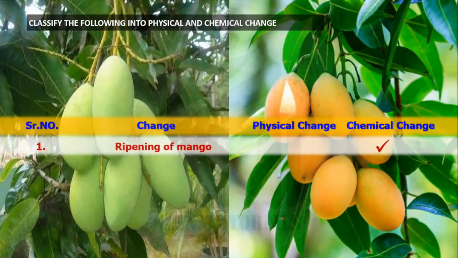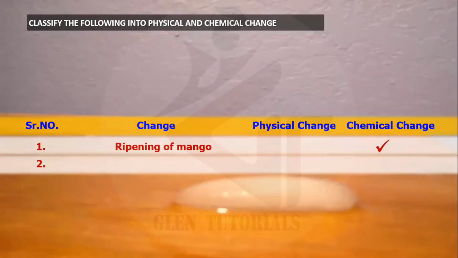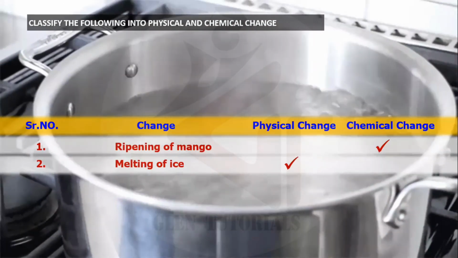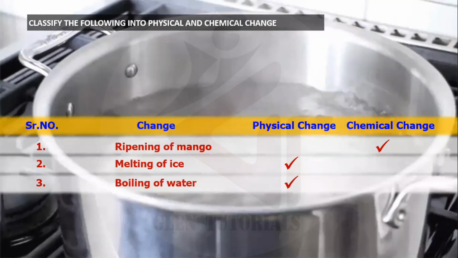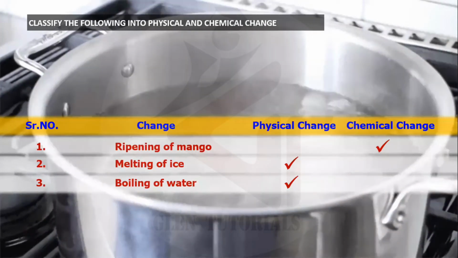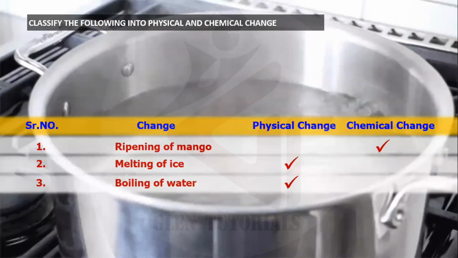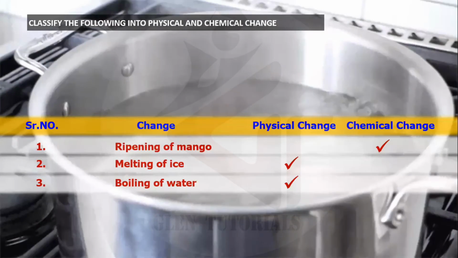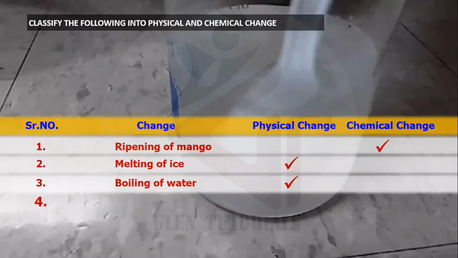Okay, some examples. Ripening of mango, this is chemical change. And if you see here, ice is melting, this is what? Physical change. And you can see here water boiling, this is what? Again, physical change. क्योंकि वाटर बॉयल होके इवेपोरेट हो जाते हैं, तुम लोग बॉयल करते रहोगे, क्या होगा, सडनली देखोगे वैसे में पानी ही नहीं, पानी गायब, क्यों, क्योंकि सब इवेपोरेट हो गया ना, सब निकल गया. So physically it is totally changed. Next, some mixture is happening here.